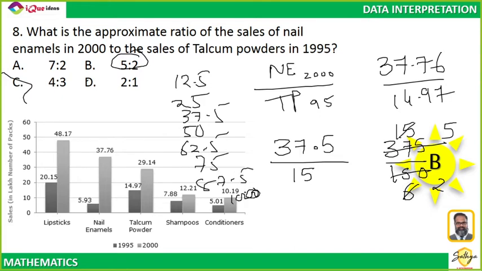Do you know these numbers? Right? This is 1 by 8, 2 by 8, 3 by 8, 4 by 8. So always remember, 37.5 is actually a very nice number because it is 3 by 8. That is why I purposely rounded it to 37.5, because 37.5 and 15, very easily they will cancel out each other.